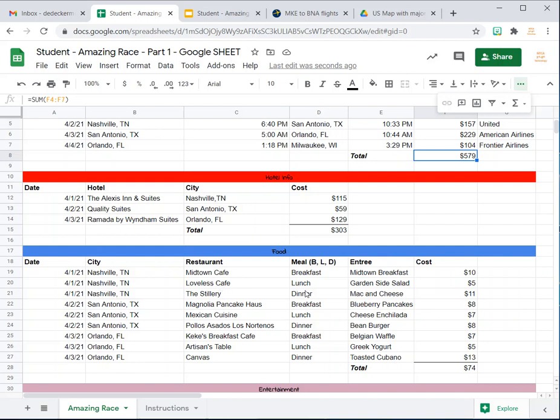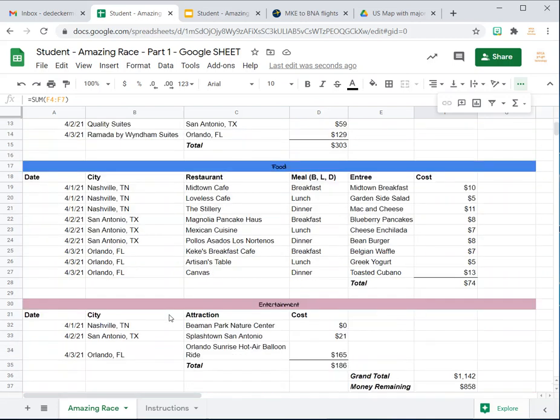And then if by chance you look on their site and you go to the menu and it doesn't give you any pricing, you are allowed to just put $10 per meal if there is no pricing there. And again, you're going to have breakfast, lunch, and dinner on each of the days. So you could actually populate these dates right away. You're just going to have 3 days worth of meals. And then your entertainment, you just need to pick one entertainment or attraction in each of the cities that you plan to visit.